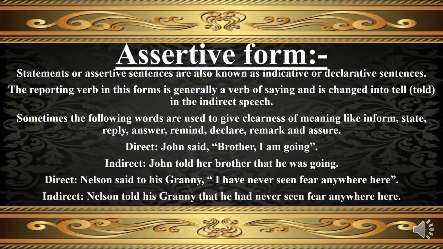Let's discuss the assertive form of direct and indirect speech. Statements or assertive sentences are also known as indicative or declarative sentences. The reporting verb in this form is generally a verb of saying and is changed from say or tell in direct narration into told in indirect narration. Sometimes the following words are used to give clearness of meaning, like inform, state, reply, answer, remind, declare, remark, and assure.